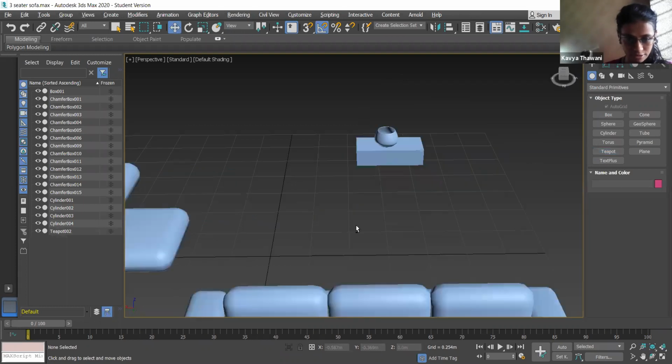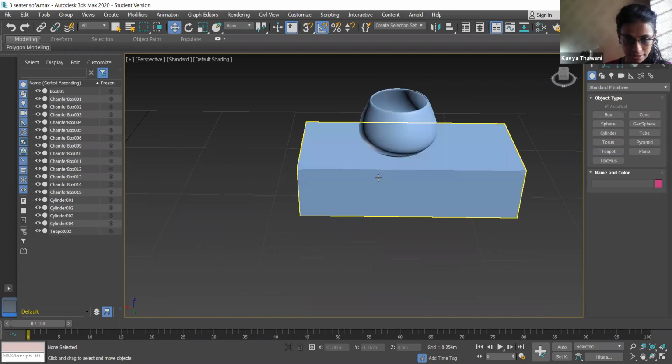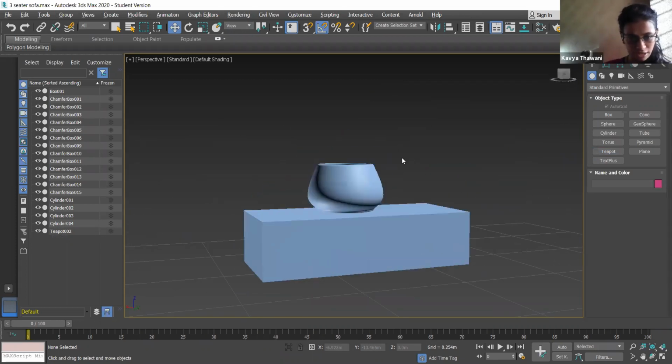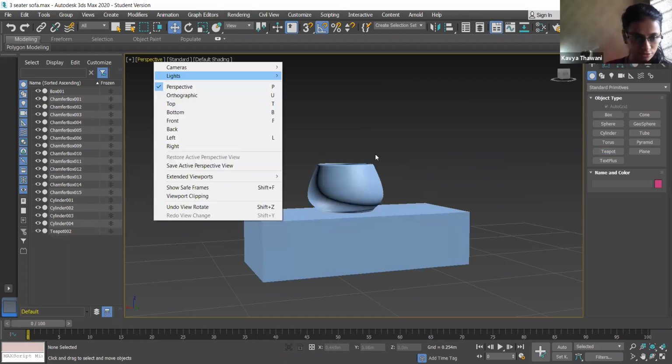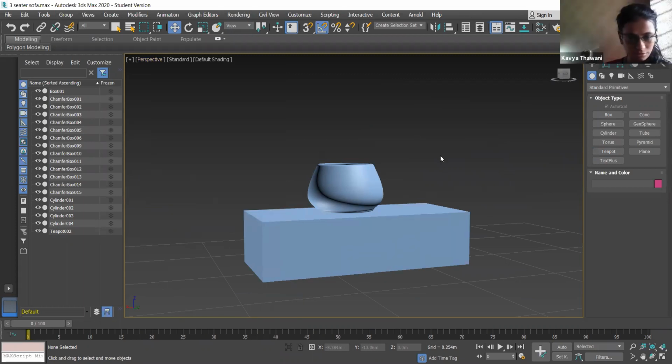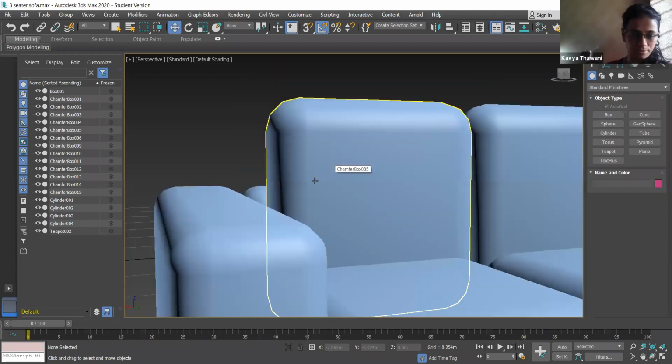If you see this table top and the teapot in front elevation or any other view, you can see it is already aligned, at the top of it. You don't have to align it personally. It will be automatically aligned once you turn on the auto grid option.